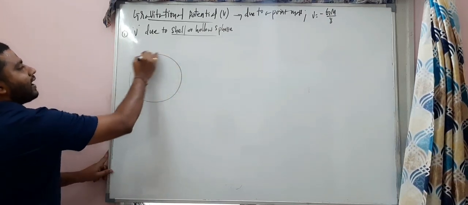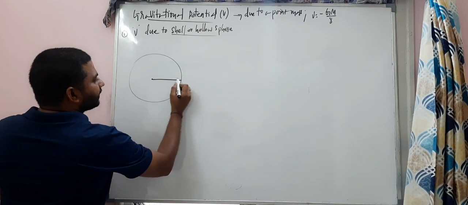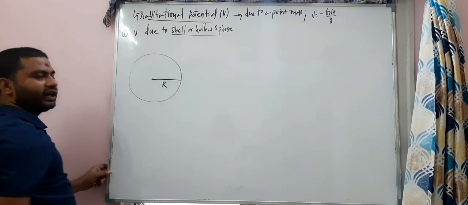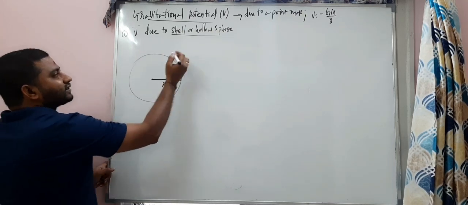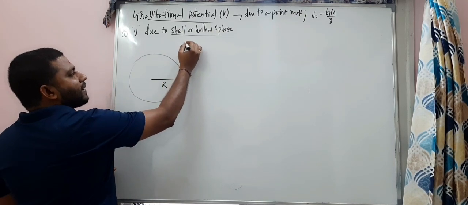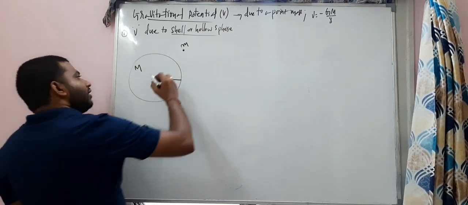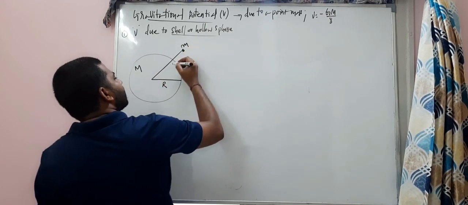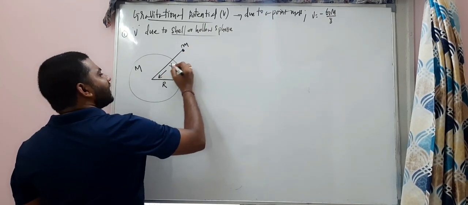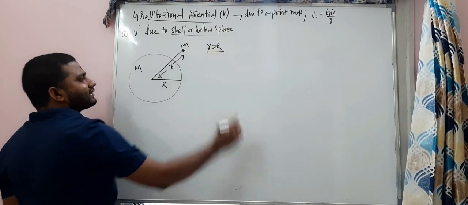This is the shell. The radius of the shell is capital R. Carefully observe. Radius of the shell is capital R. First case, this is the mass M. The mass of the shell is capital M. First case, small r is greater than capital R. Yes or no? Did you remember the last class?